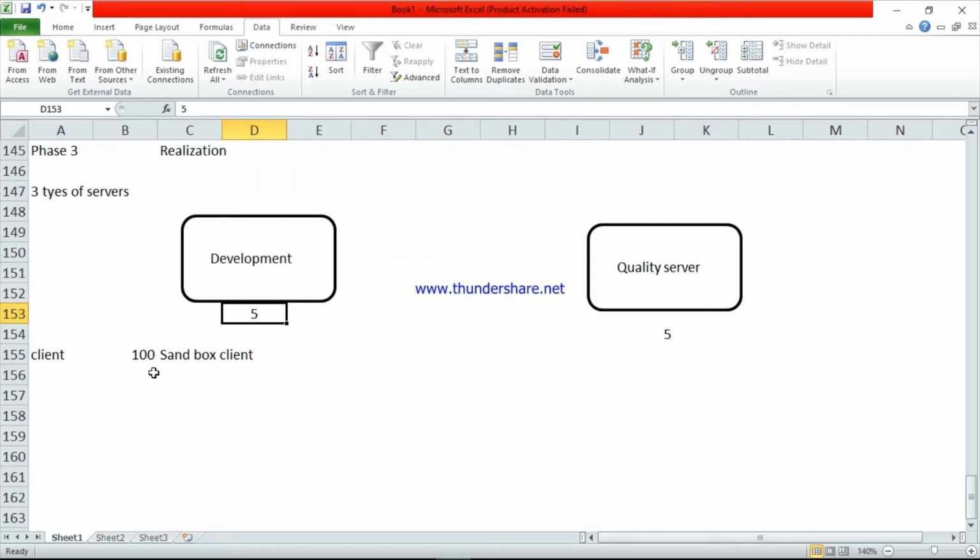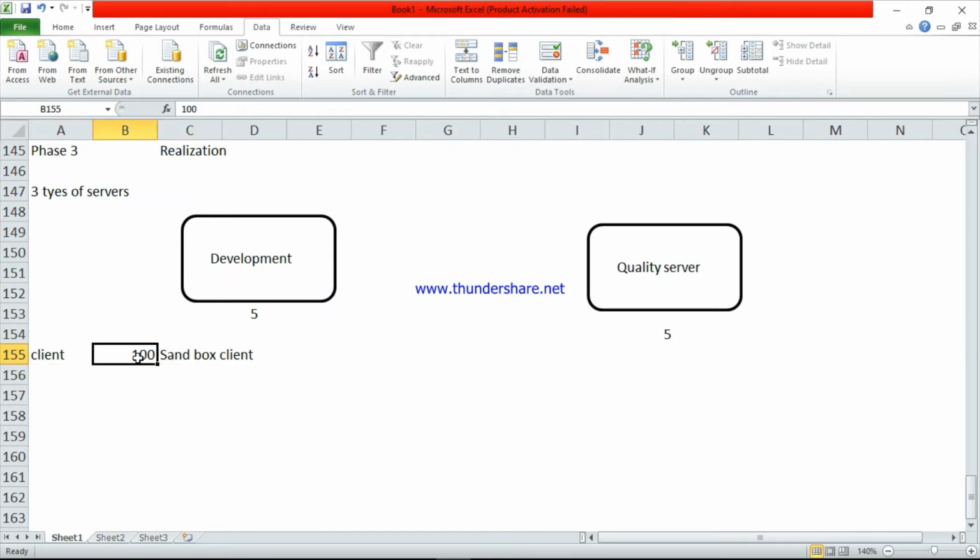I will give an example. Before starting the cricket match we will do code practice, right? So before doing the configuration, these employees, they will test the configuration in this client. Client 100 is a sandbox client.